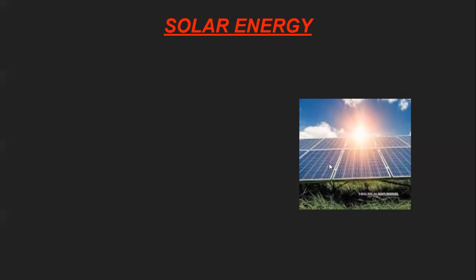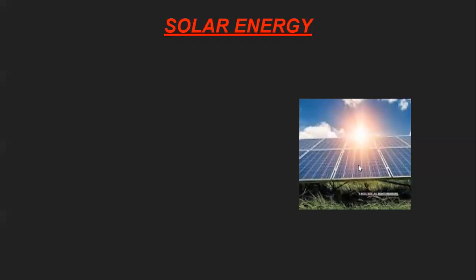You have seen on the open areas, above the rivers also, the solar panels are there. So many solar panels are there, so that they can convert the sun's heat into useful energy.